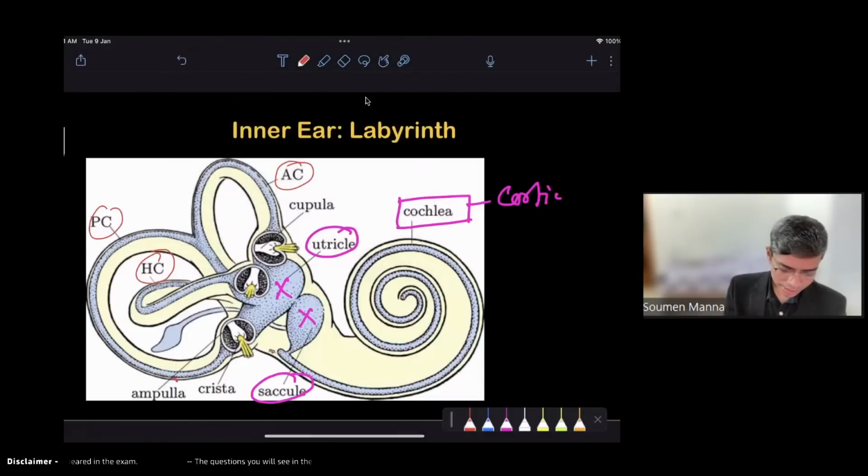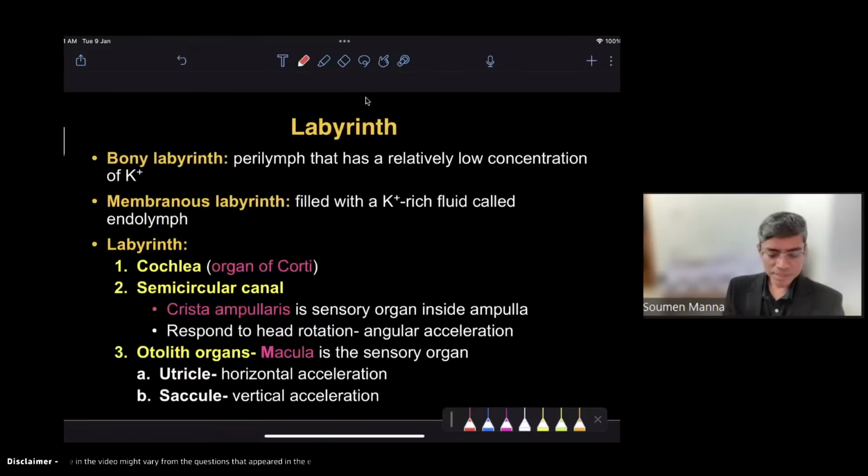There is an area here which is the ampulla. Inside this ampulla there is a sensory organ which is responsible for angular motion. If it is the cochlea, the organ of Corti is the sensory receptor there, and it is responsible for hearing.